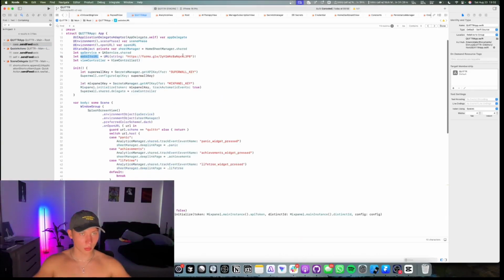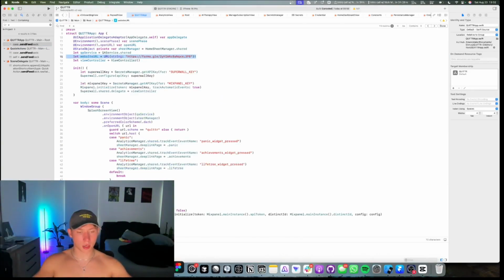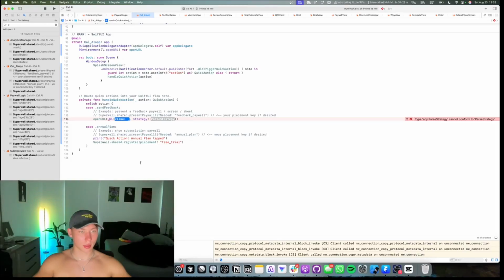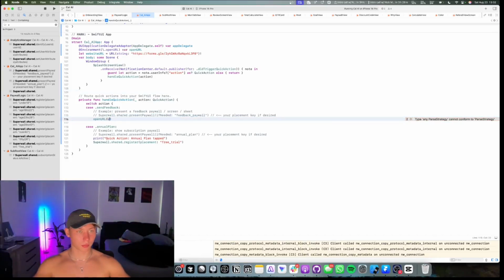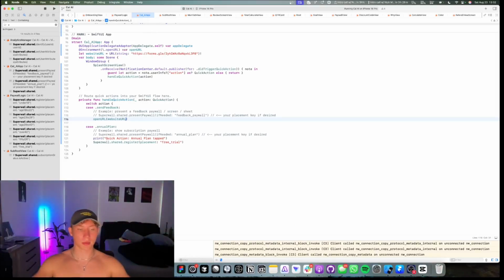So yeah, this is the code you use for the URL. I guess we just paste this at the top as well. And then put in your Google form. So this is the one we use to collect feedback for Quitter. You can make a Google form and put in whatever link you need here as well. And then just do open URL, website URL. And then the annual plan quick action should register the free trial, which we'll set up in Superboard right now.